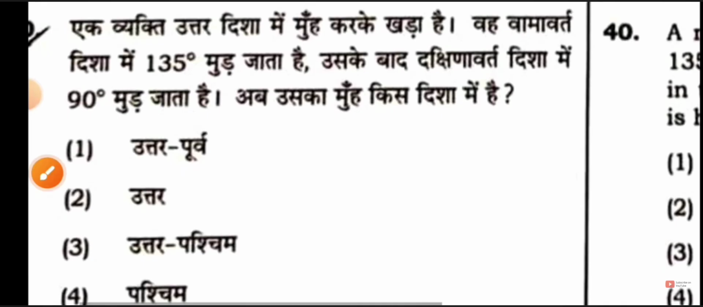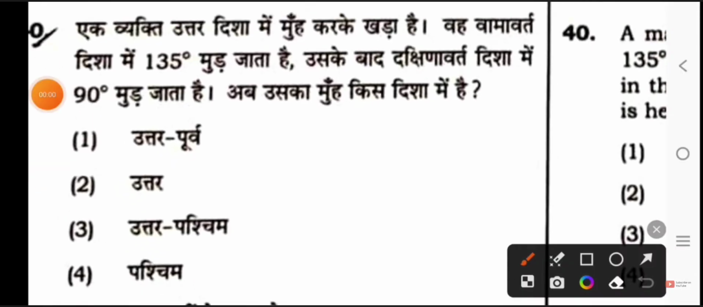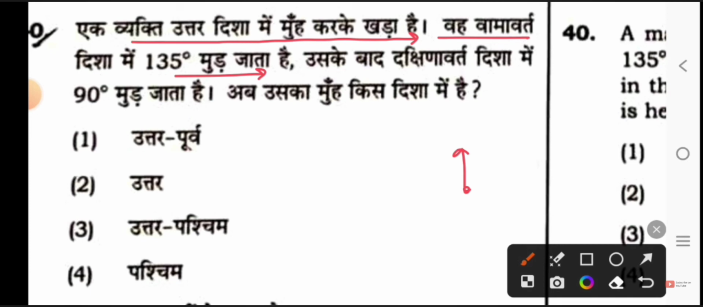Let's see your next question. It is a direction test question. Next, a person is standing facing north. So where is the north direction? It is upwards. He is standing facing north. He turns 135 degrees in the anti-clockwise direction. Guys, he will rotate 135 degrees anti-clockwise. So see, this became 90 degrees, this became 180. So how much do we have to rotate? We have to rotate 135.